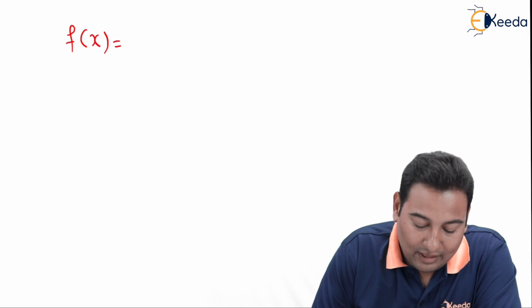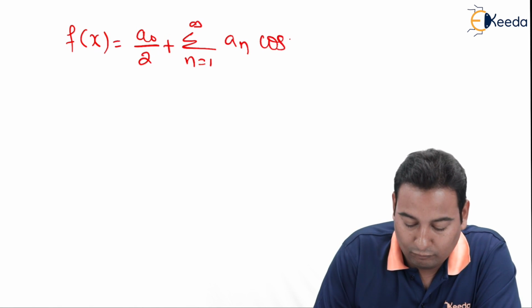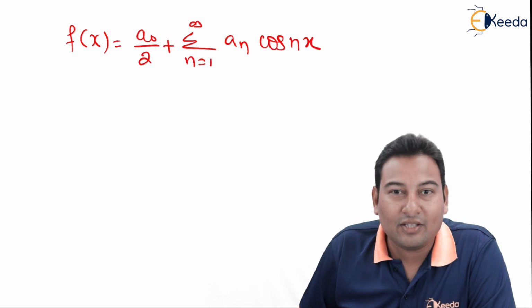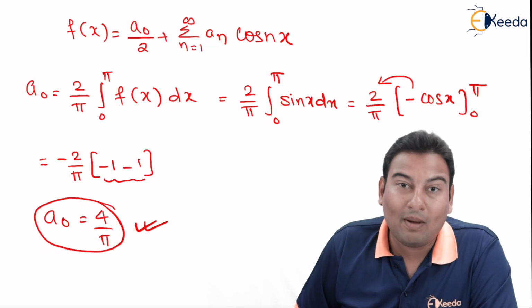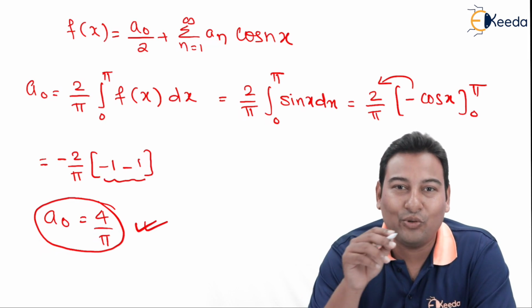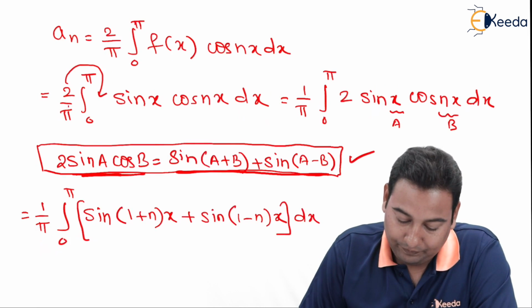What is the Fourier series? A0 we already got. Let us substitute in the formula. A0 is 4 by pi and we do have A0 by 2. That means we're going to divide by 2, so that will be cancelled and we'll get 2 by pi.